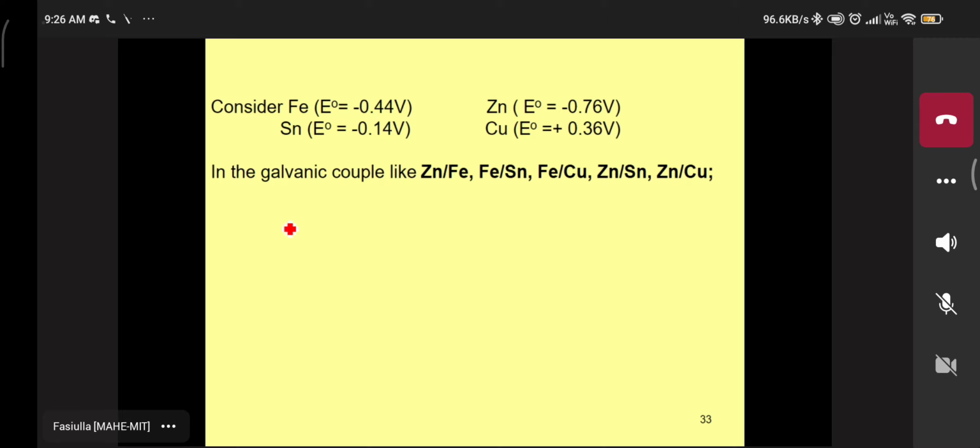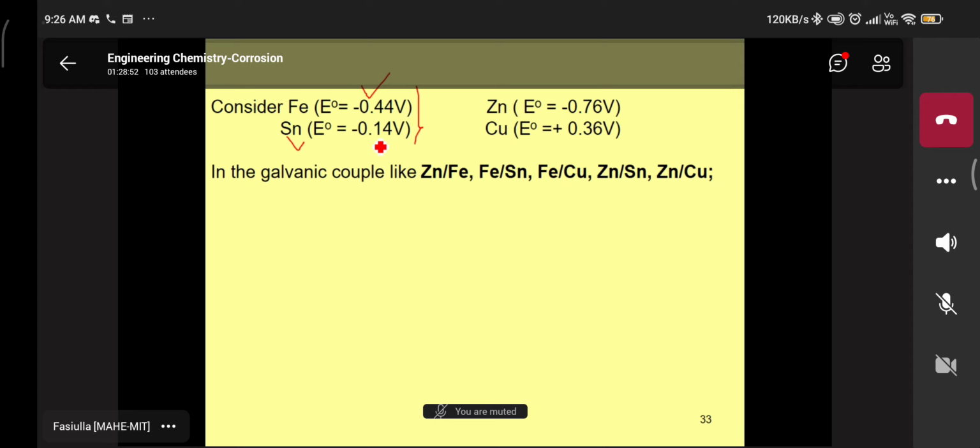Consider we are taking this example here. Fe, minus 0.44, the EMF value. Zinc, then again you can connect it with tin, minus 0.14. Here, please listen, tell me, both EMF values are negative. Which one is the anode, which one is the cathode? Sir, Fe will be anode, and tin will be cathode. Yes, very good. What is the reason? Because of lesser negative SRP. Yeah, very good. Both are negative, but the lesser negative value should be selected as the cathode, and the more negative one is the anode.